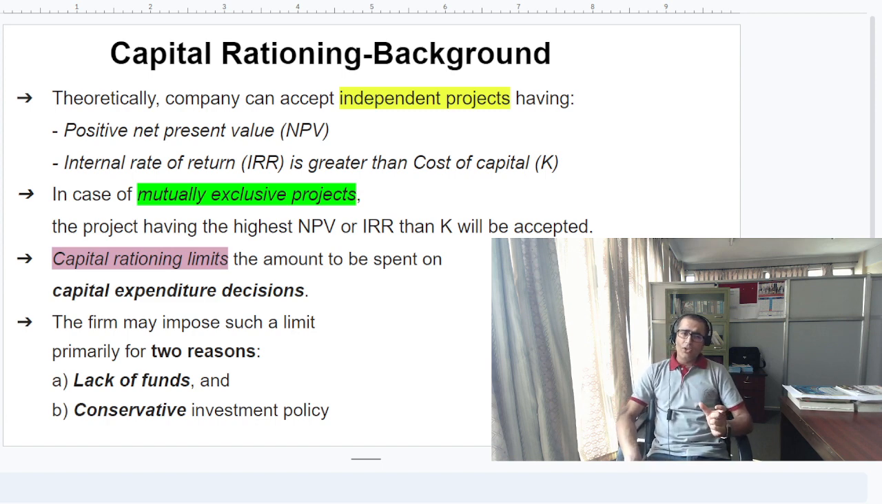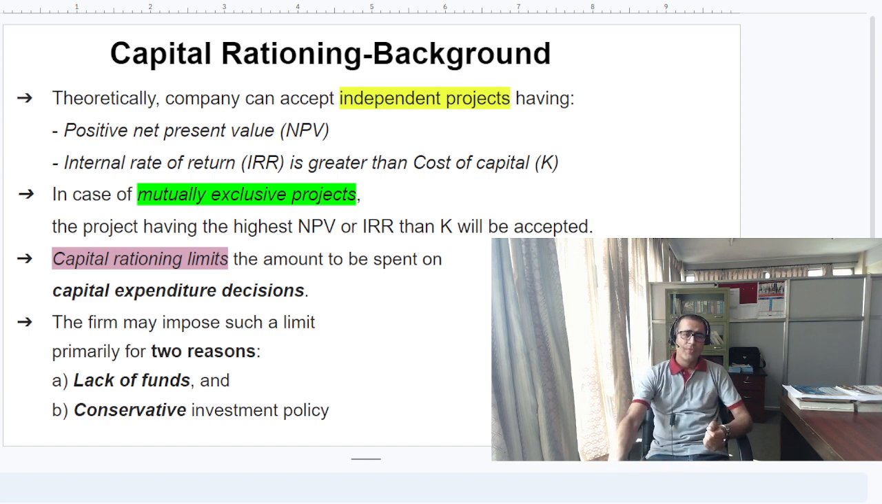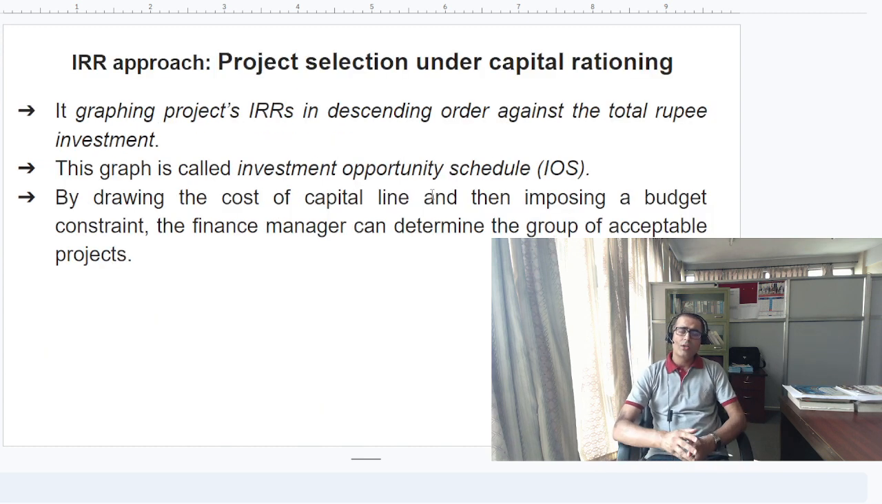In general, a firm may impose such a limit for two reasons. One is a lack of funds, because financial resources are always constrained, and sometimes we may not have adequate funds. The next is that the company may adopt a conservative investment policy, in which case it is not going to park more of its money in long-term investments or capital projects.